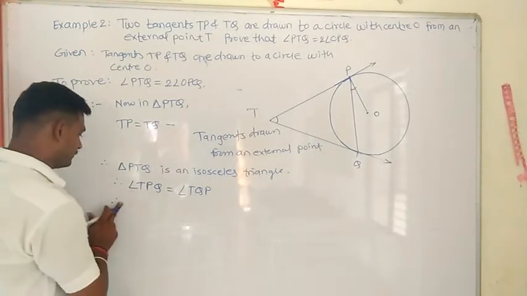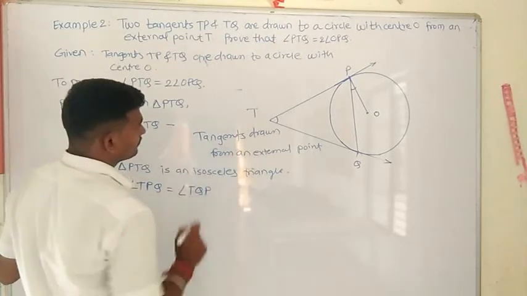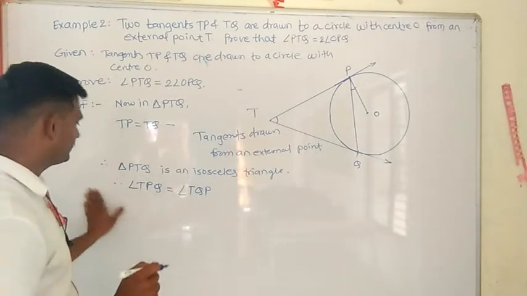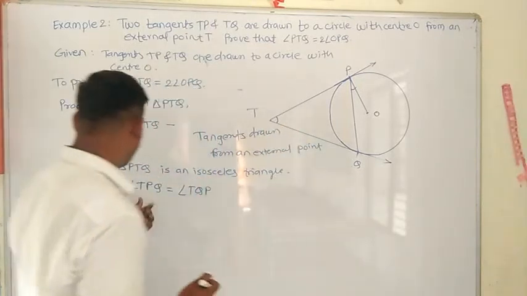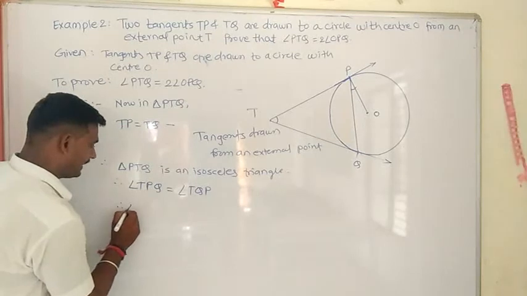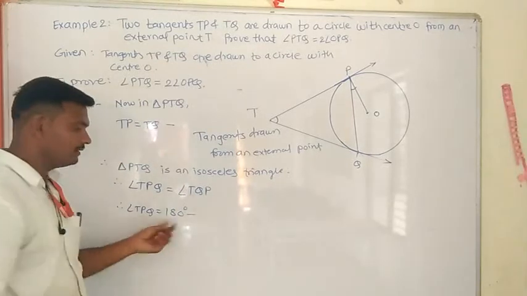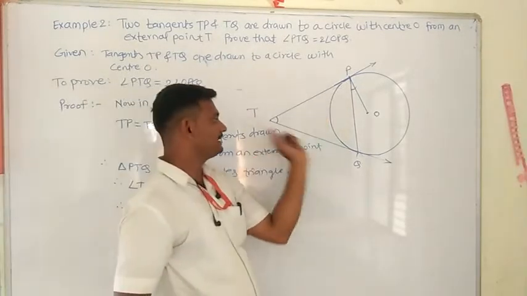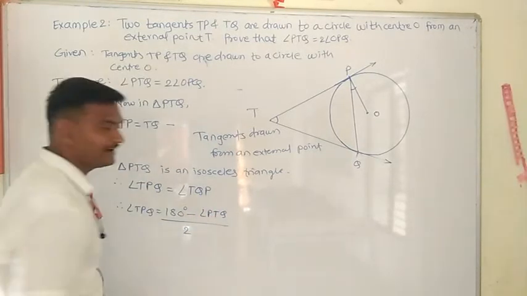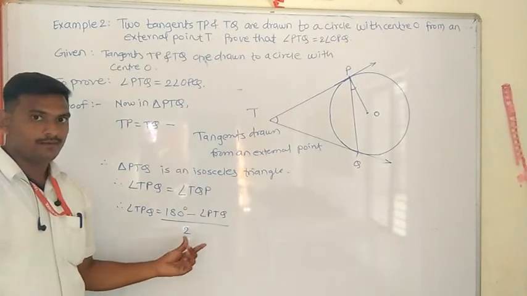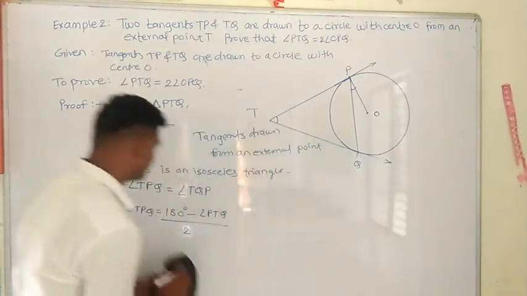Therefore, first we will assume angle PTQ, we don't need to consider anything else here, we will take it directly. Now can I write the value of angle TPQ? Therefore angle TPQ is equal to 180 degree minus angle PTQ, divided by 2. Why divided by 2? If you are not getting it, see here, I will explain like this.